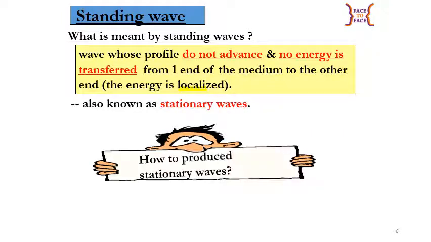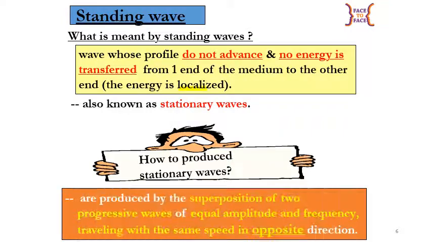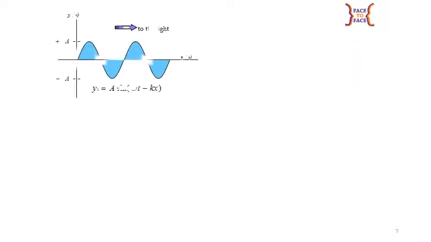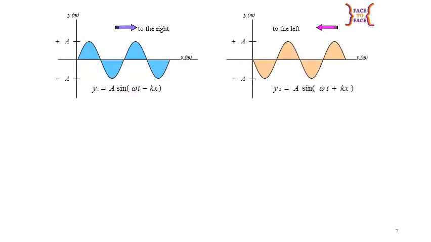How to produce stationary waves? Stationary waves are produced by the superposition of two progressive waves of equal amplitude and frequency traveling with the same speed in opposite direction. This is how standing wave occurs. We have two waves that have the same amplitude and frequency and also travel at the same speed. When the two waves superpose, they will become a standing wave.